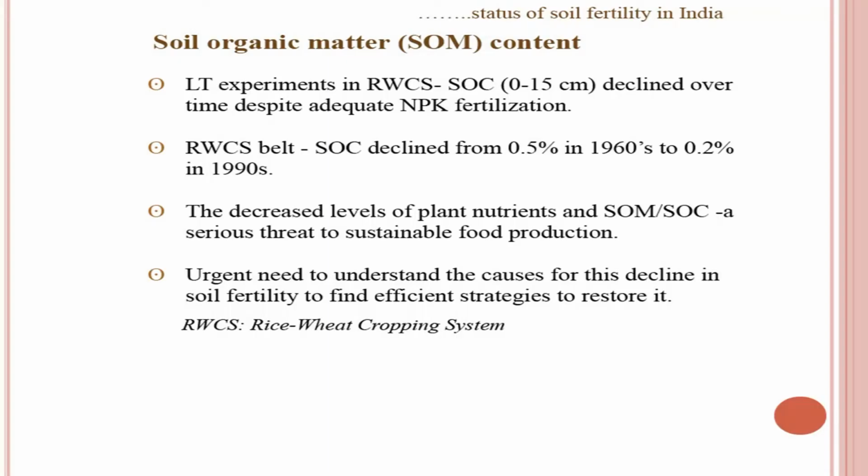Again, in rice-wheat cropping system belts, soil organic carbon declined from 0.5% in the 1960s to just 0.2%. It is again a serious matter in soil fertility. The decreased level of plant nutrients and soil organic matter or soil organic carbon is a serious threat to sustainable food production. That is why people started the concept of conservation agriculture, organic farming and so on, so that organic matter is retained in the soil as much as possible. There is an urgent need to understand the causes for this decline in soil fertility to find efficient strategies to restore it.